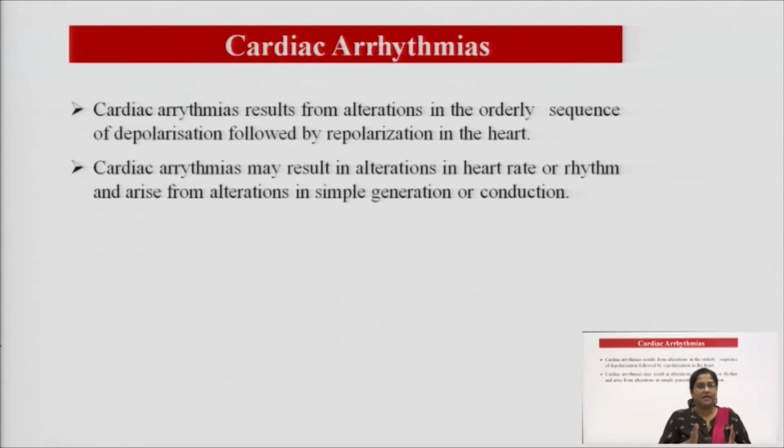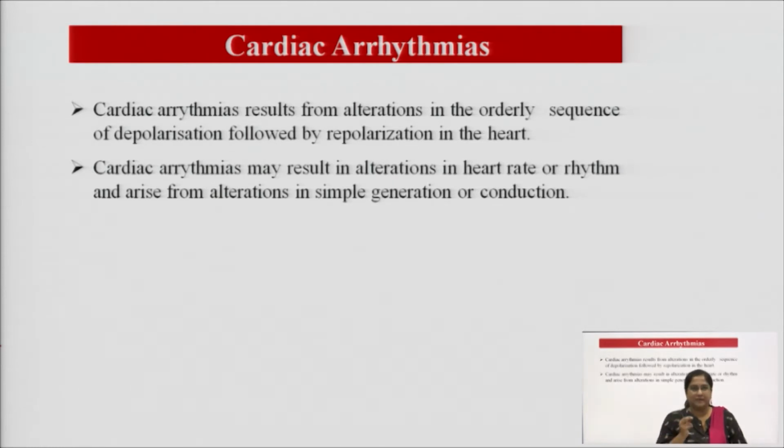Our normal heart beats from 60 to 100 beats per minute. If it beats less than 60 times in a minute, it will be called bradycardia. Whereas, if it beats more than 100 in a minute, then it will be called tachycardia. The next two things also included in arrhythmias are fluttering and fibrillation. It can be atrial fluttering, atrial fibrillation, or ventricular fluttering, ventricular fibrillation.